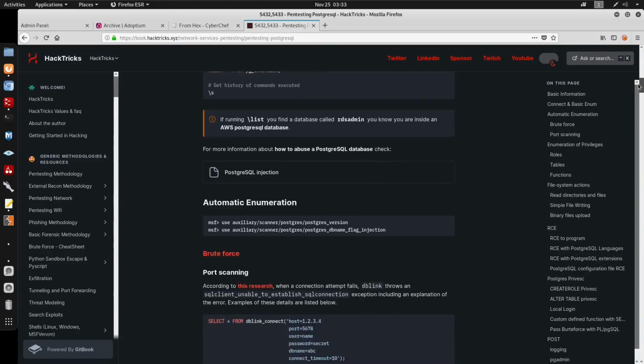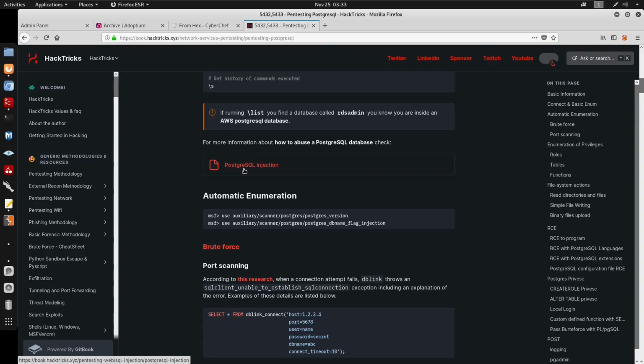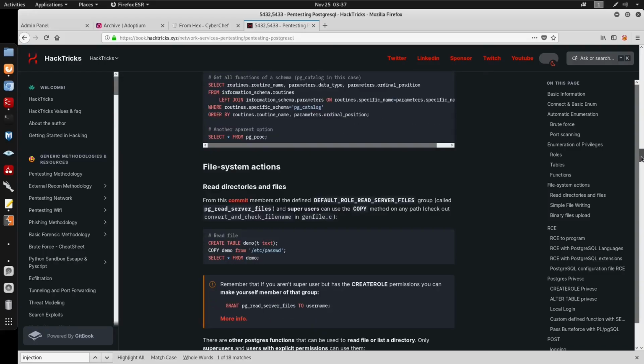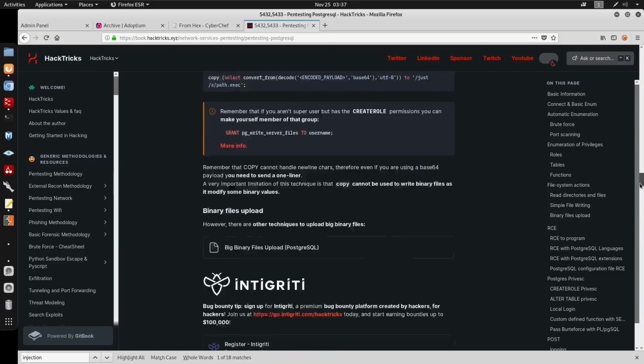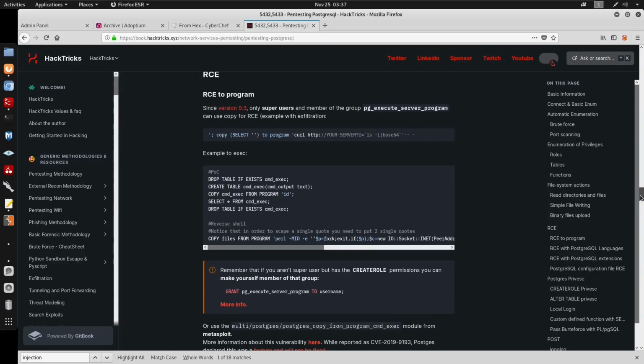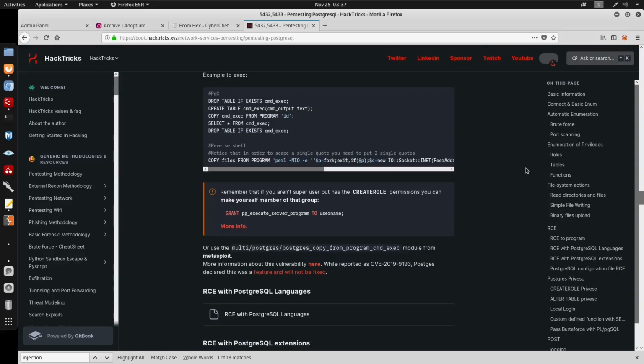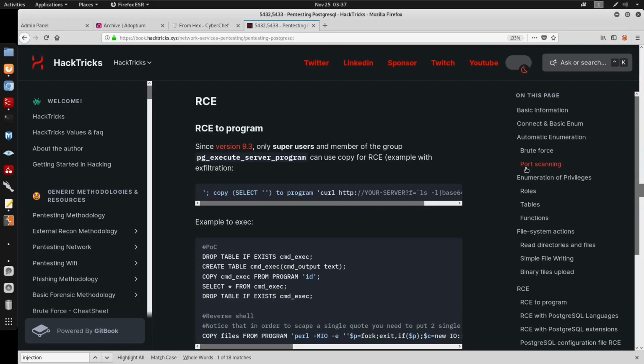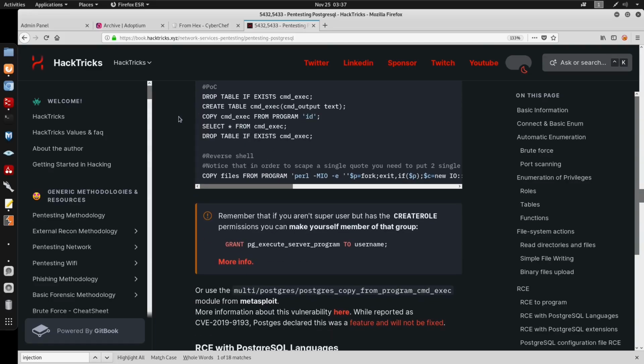Looking down here, we do have an exploit for PostgreSQL. Let's see if we can find some remote code execution. We do have an RCE since version 9.3, as long as we are a superuser, right? Let's see if we can actually copy this POC. Let me zoom in here. So it does seem like they drop a table, checking if this table does exist.